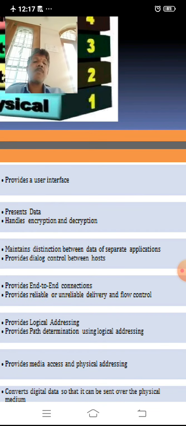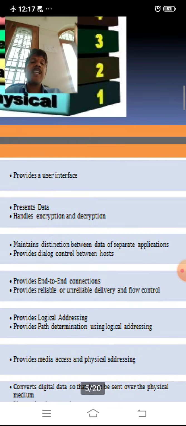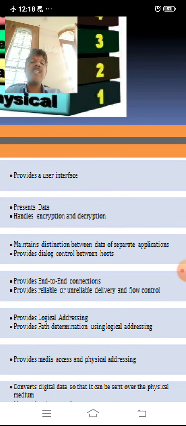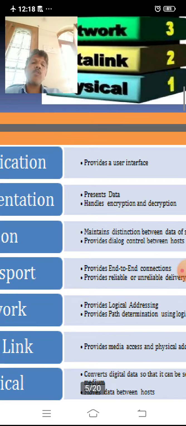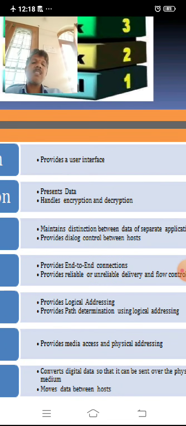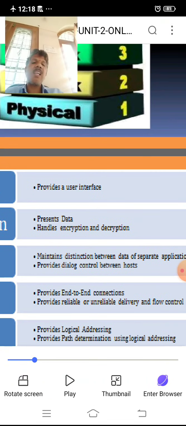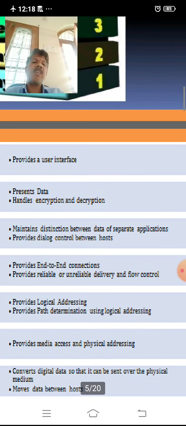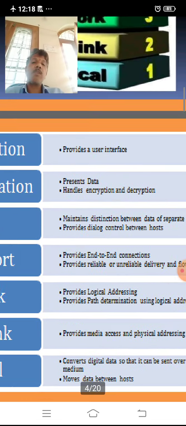It maintains distinction between data of separate applications and provides dialogue control between hosts. It provides end-to-end communication connections, and it provides reliable and unreliable delivery and flow control.